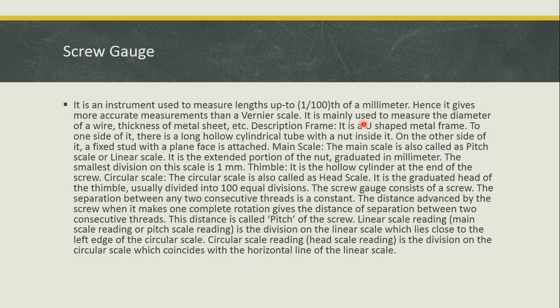Circular scale. The circular scale is also called the head scale. It is the graduated head of the thimble, usually divided into 100 equal divisions. The screw gauge consists of a screw. The separation between any two consecutive threads is a constant. The distance advanced by the screw when it makes one complete rotation gives the distance of separation between two consecutive threads. This distance is called the pitch of the screw. Sorry, I just kept on reading.